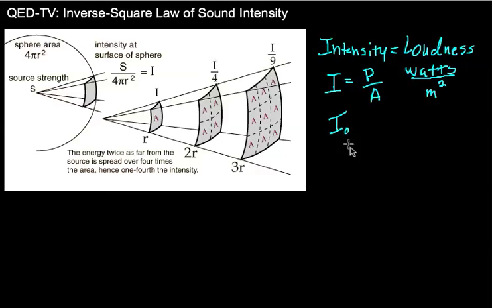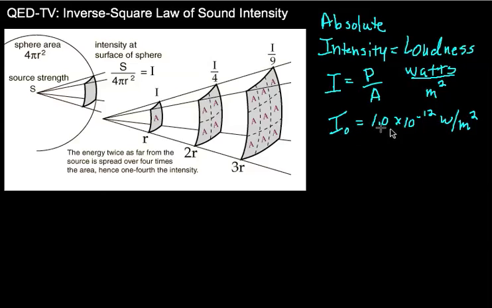This is I of naught, or I zero, and the threshold of hearing is basically the lowest intensity sound in watts per square meter that a person could hear, and that is 1.0 times 10 to the minus 12 watts per square meter. Usually we give the units for what we call absolute intensities. We're going to do something called relative intensities in the next video. But these are just absolute intensities of sound in watts per square meter.